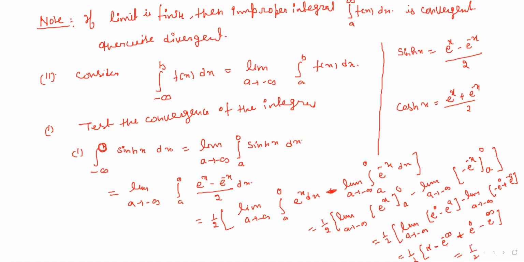So it will come half of 2 minus infinity. So this is minus infinity. So the given integral is divergent.